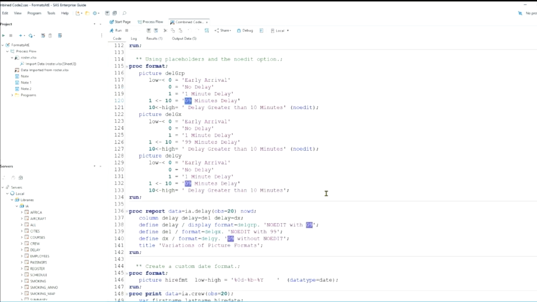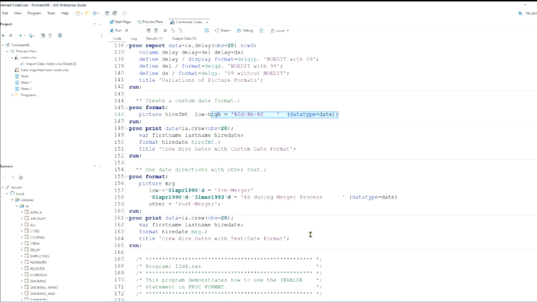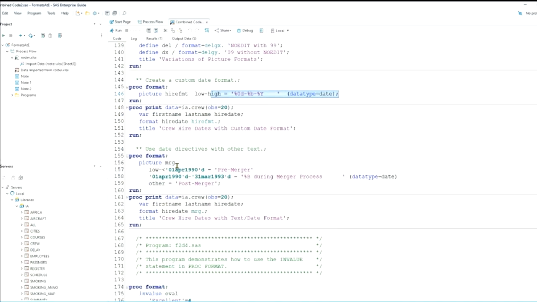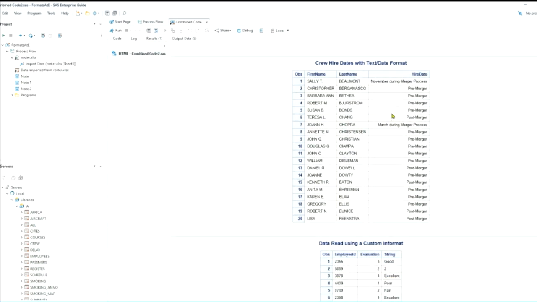Let me go down. I have a couple of examples. I'm going to skip over where we have data type date. Here we have some dates that are pre-merger. Here we want to put in the month during the merger process and then post-merger. And for those results, we get things like the hire date for Johann Chopra or Joanne Chopra was March during the merger process.